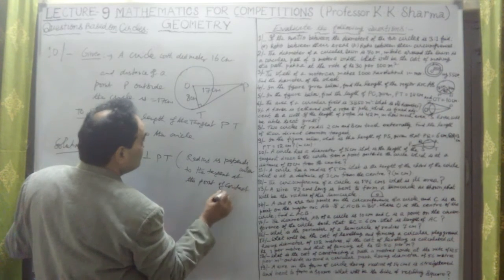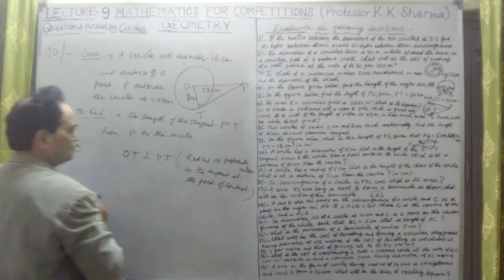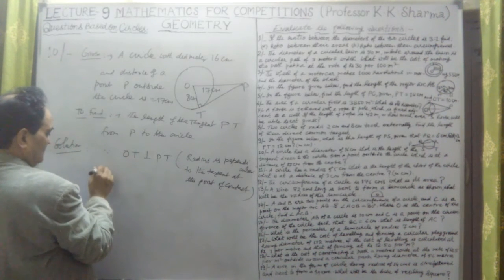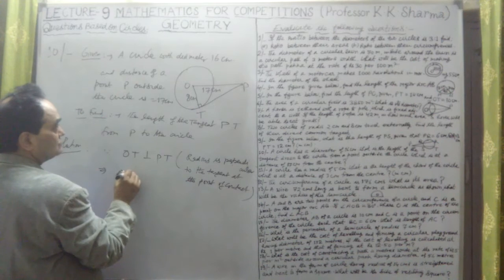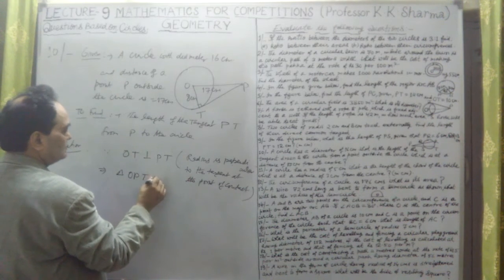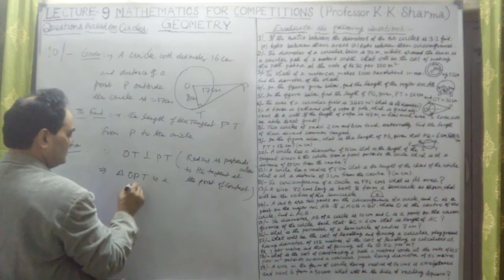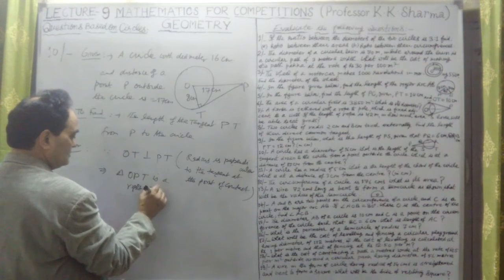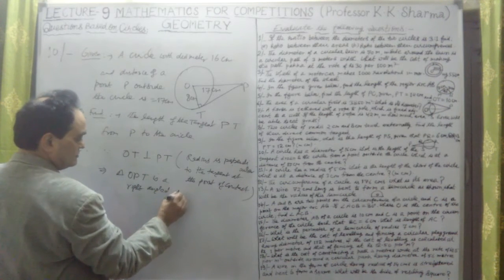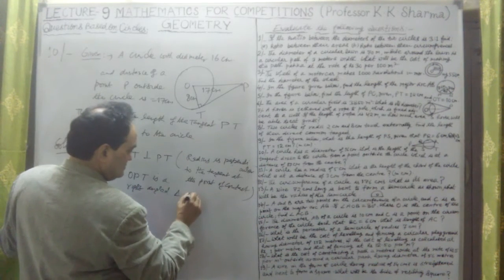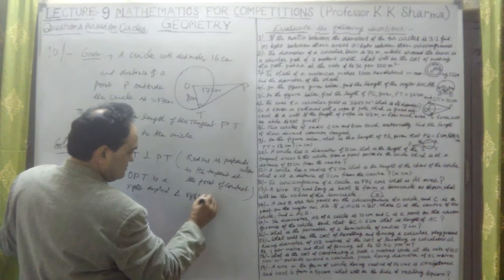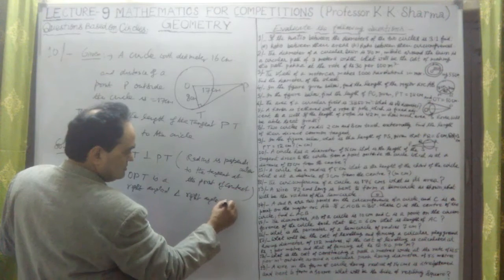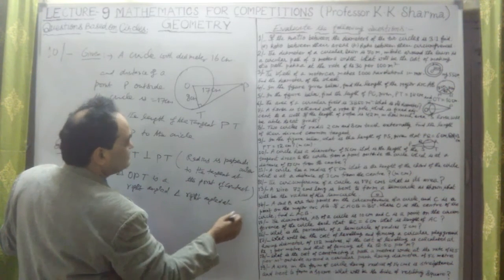Now the point of contact is here, T. At the point of contact, OT is perpendicular to PT. This implies that triangle OPT is a right angle triangle, right angled at T.